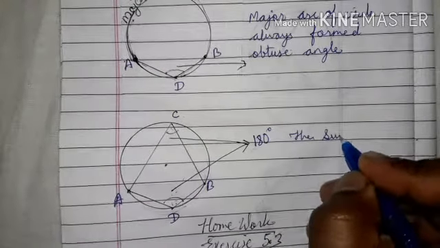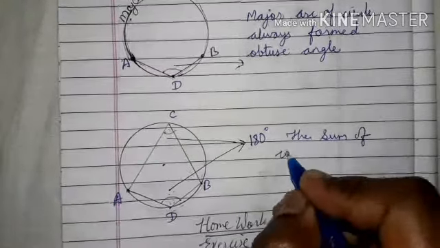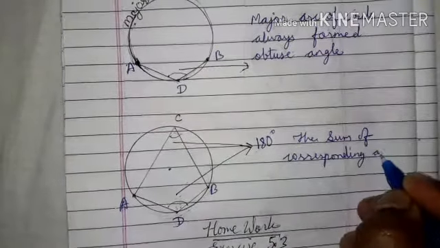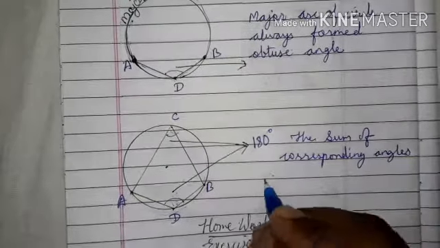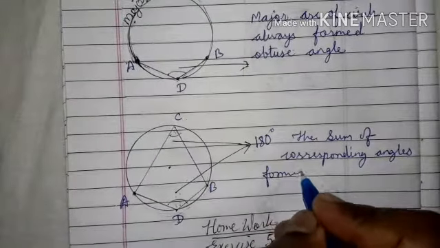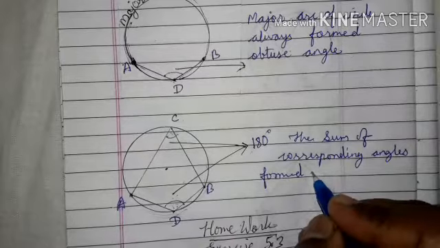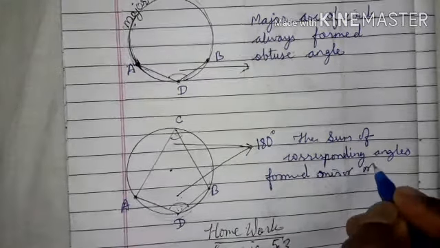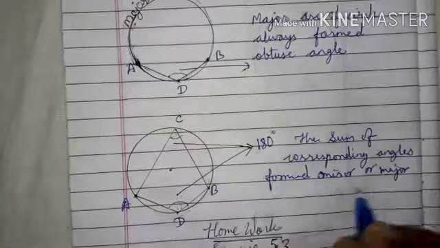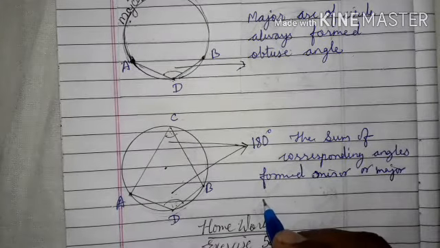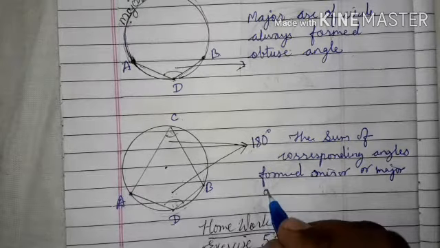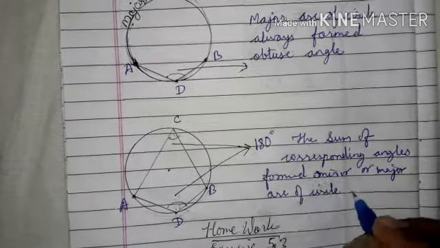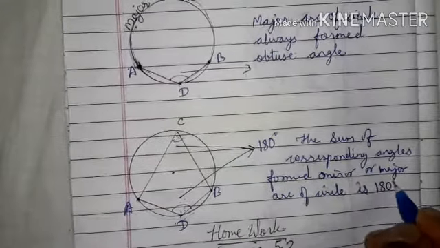The sum of corresponding angles formed by minor or major arc of a circle is 180 degrees.